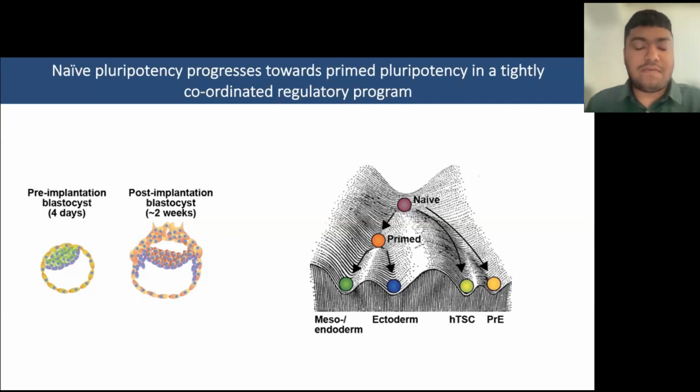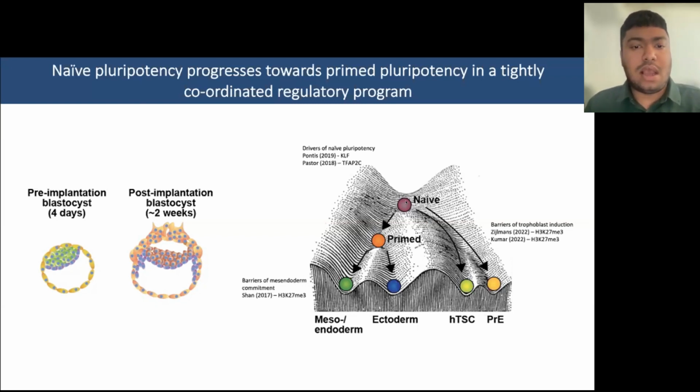And while there have been a lot of studies that look into the drivers and barriers of these transitions, most notably focus on transcription factors that help maintain naive pluripotency or facilitate naive pluripotency, the factors that drive exit from naive pluripotency to a primed state is a little less understudied beyond looking at the pan-pluripotency transcription factors like OCT4, SOX2, and NANOG.